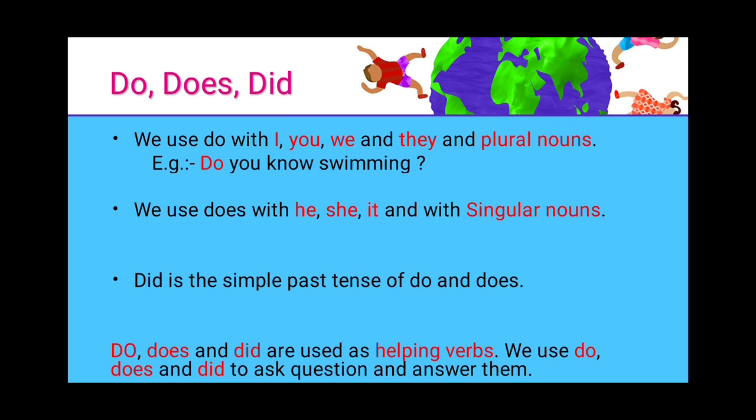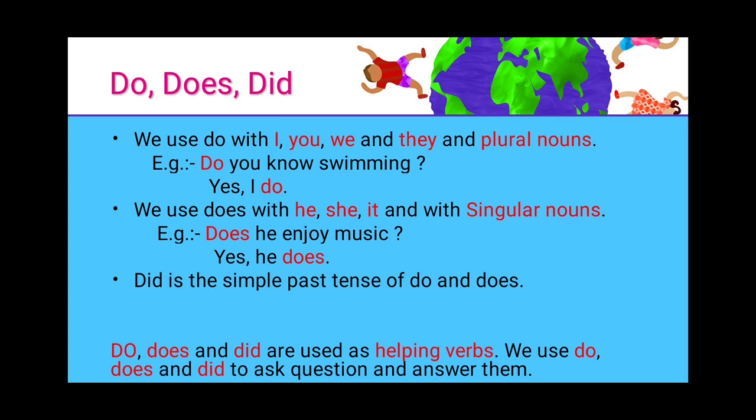We use does with he, she, it and with singular nouns. Now we'll see the example for this. Does he enjoy music? So what will be the answer for this? Yes, he does. Kids, hopefully you understood all these.